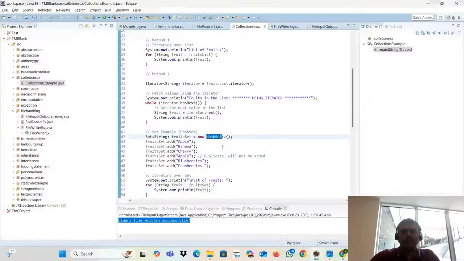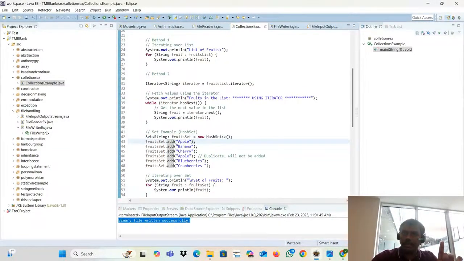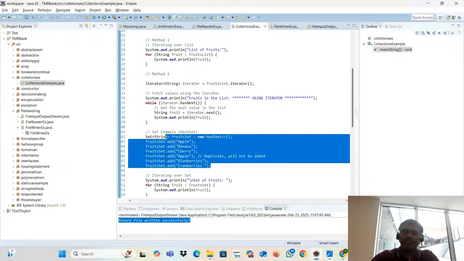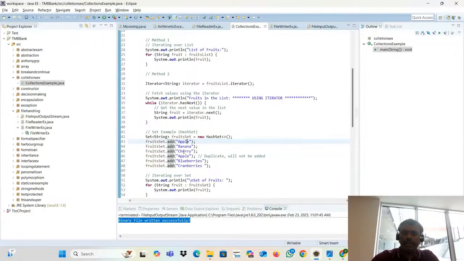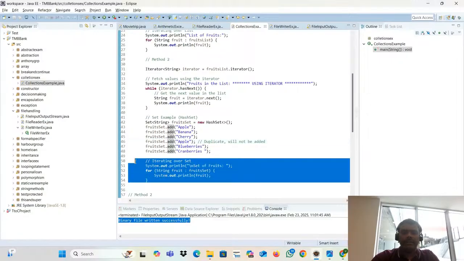So here I just used it. What is the method to insert the element? Add. For list also we used add. Same, add. But here you are adding a duplicate. You were told that duplicates won't be added, and while retrieving, you won't get the duplicate. Okay, now see that actually.